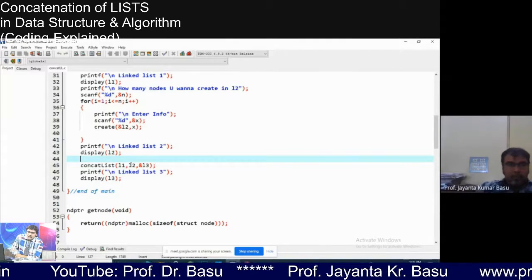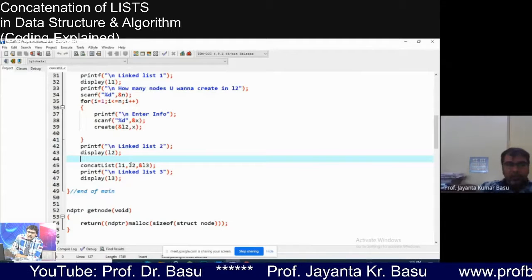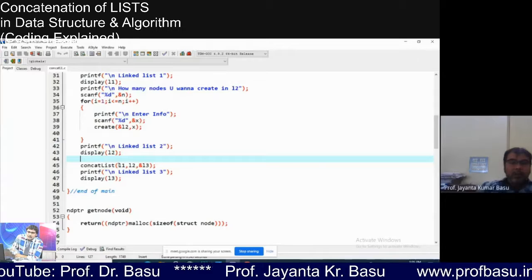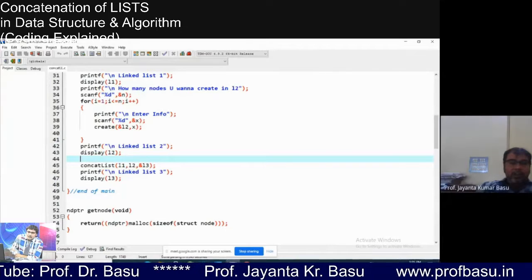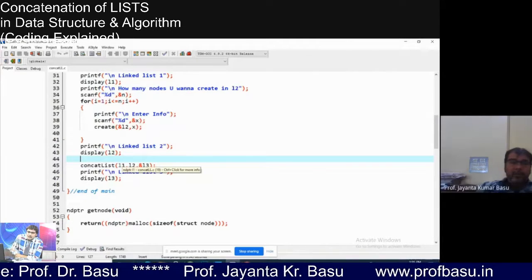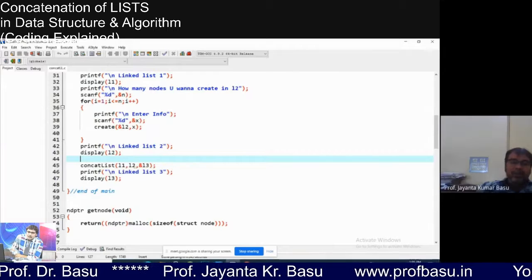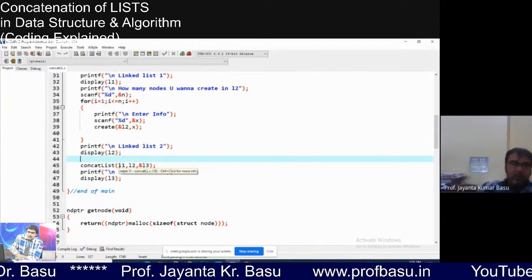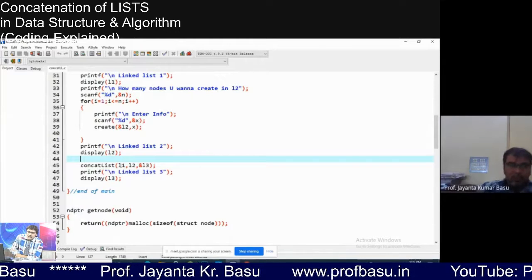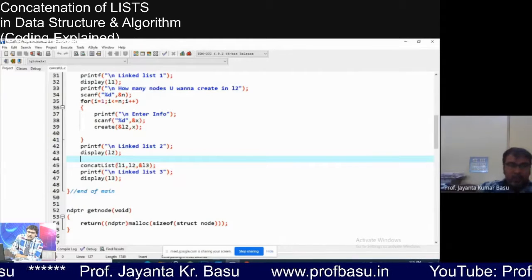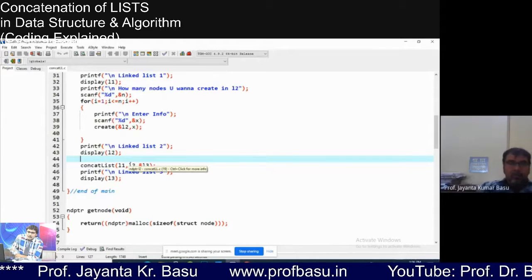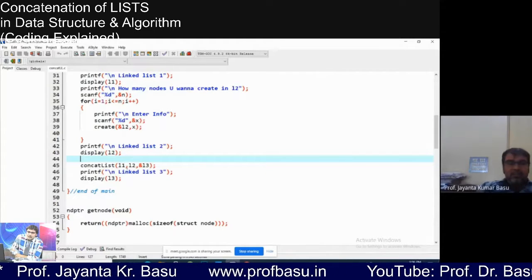Okay, I'm not wasting my time. Let me answer, but I expected the answer from you. See here, L1 and L2, we are not changing anything in linked list 1 and linked list 2. We are not changing the root or any node. We are just picking the values. We will just traverse list 1 and list 2. So we are not changing anything.